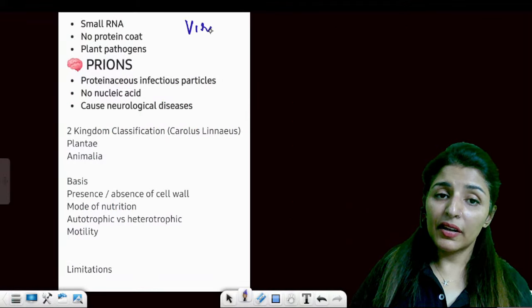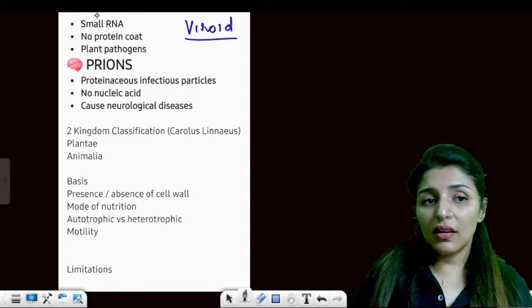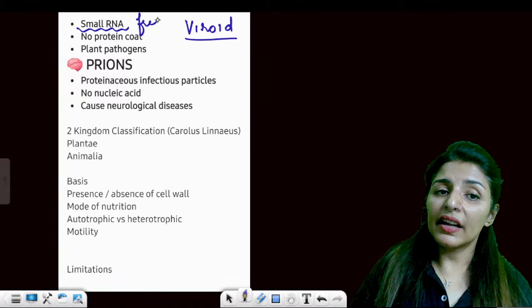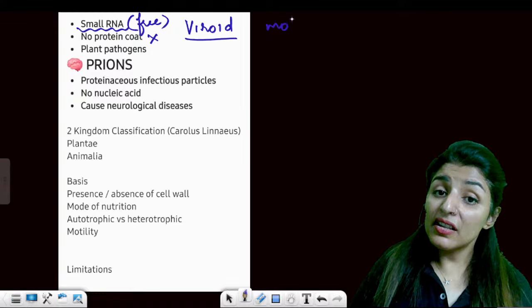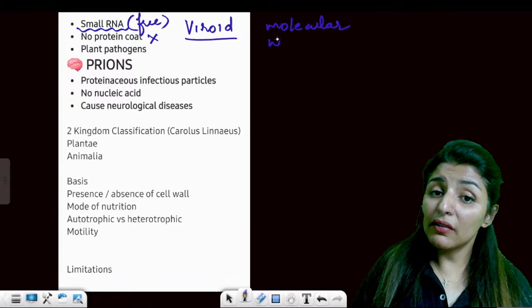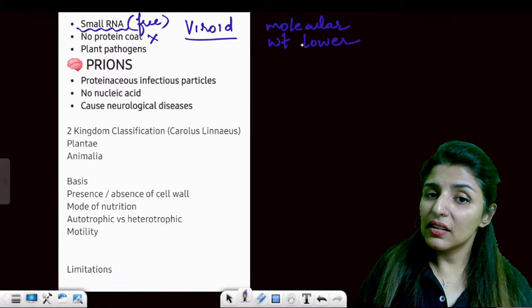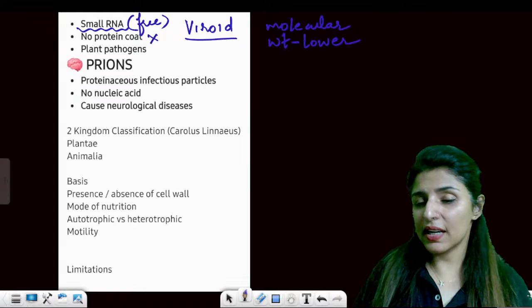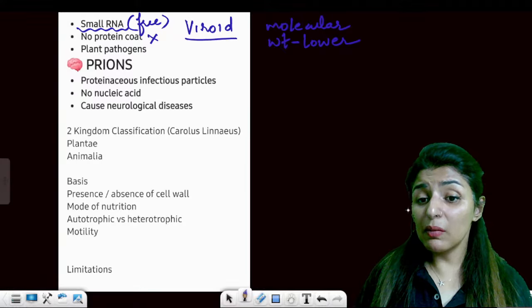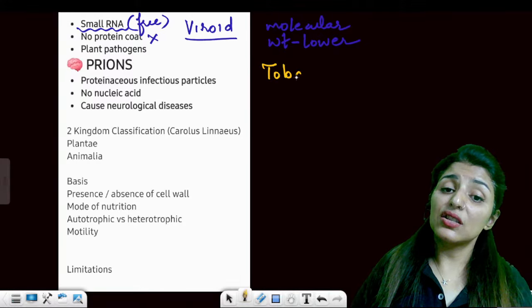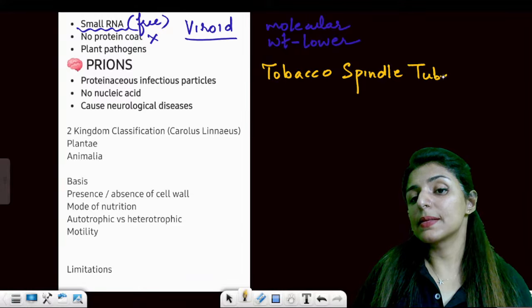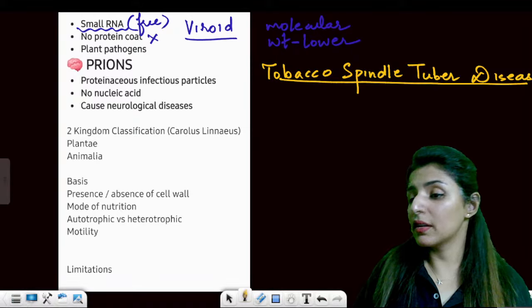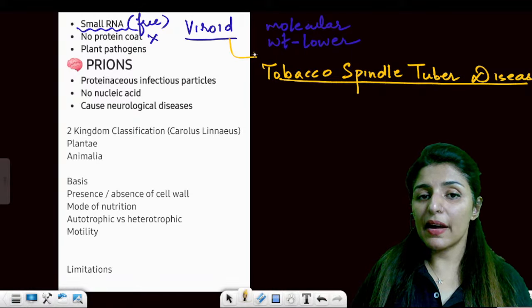And then, other than virus, we have viroids. Now, what is a viroid? Viroid is only RNA. It is free RNA. There is no protein coat. Is that clear? So the molecular weight is obviously lower than the molecular weight of virus. Smaller in size, and it is a plant pathogen. One very important example you must remember, it causes tobacco spindle tuber disease. This disease is caused by viroid.